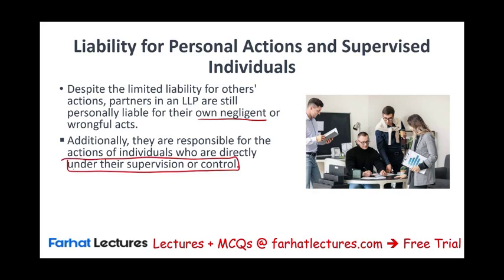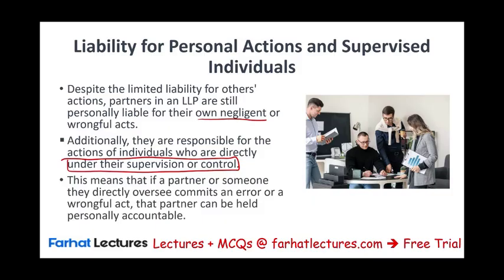Now, if you told your secretary or your clerk the wrong information and they passed it, you cannot blame them. They're under your supervision. They're under your control. It's as if you personally committed that negligence or wrongful act. This means that if a partner or someone they directly oversee commits an error or wrongful act, that partner can be held personally accountable. So I just want to make sure you understand this. It's not only the individual; the people that they supervise and direct, who are under their control, if they committed that under their supervision, the person responsible is the partner.